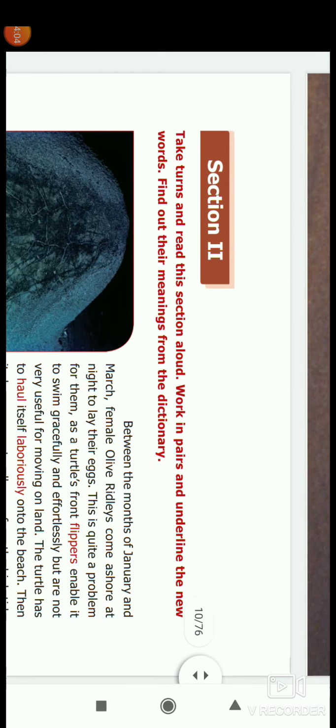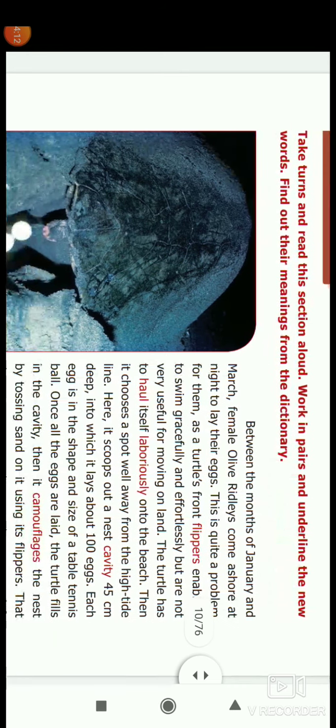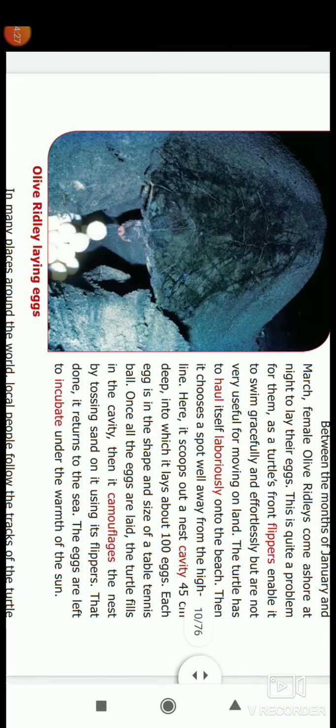In section 2, the olive ridley comes and lays the eggs at night time, between the months of January and March. They swim gracefully and effortlessly with their flippers, but on land they haul themselves laboriously.